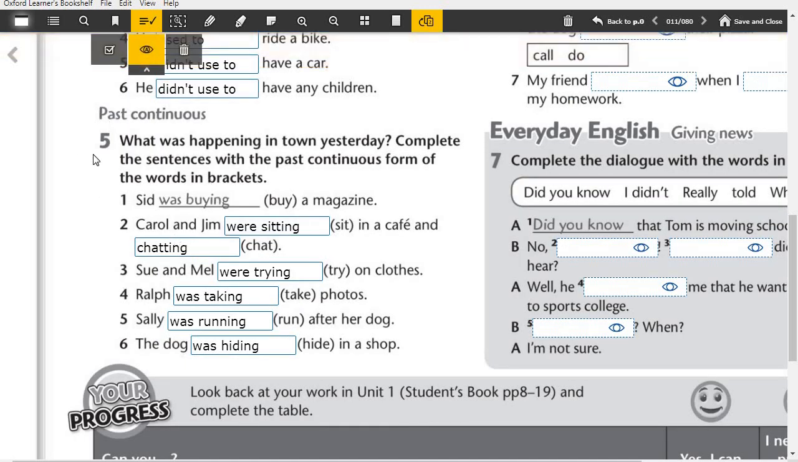And then we continued with the part 5. 1, Sid was buying a magazine. 2, Carol and Jim were sitting in a cafe and chatting. 3, Sue and Mel were trying on clothes. 4, Ralph was taking photos. 5, Sally was running after her dog. 6, the dog was hiding in a shop. It was about the past continuous forms of verbs.